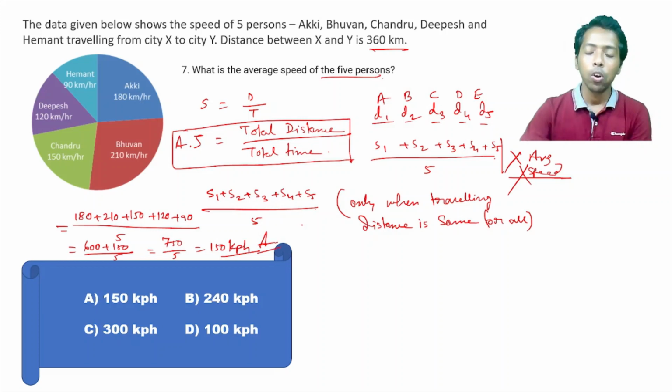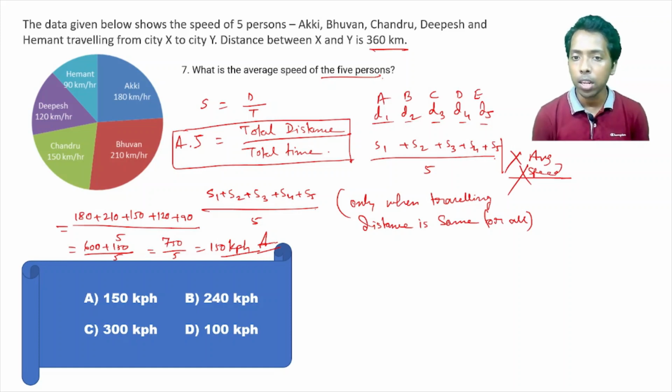Understand it? I am talking about only 5 persons. Whenever the distance traveling of all the 5 persons is the same, then to find out the average speed, you can take the average of the speeds only. If the traveling distance of all the 5 persons is different, then you have to take the total distance by total time.